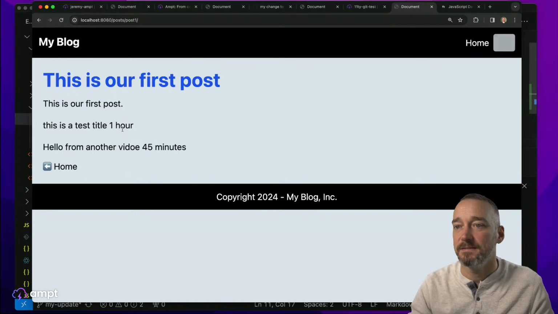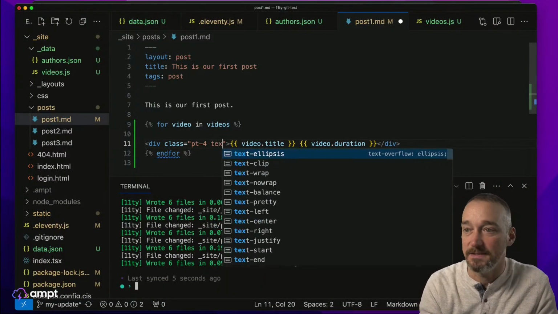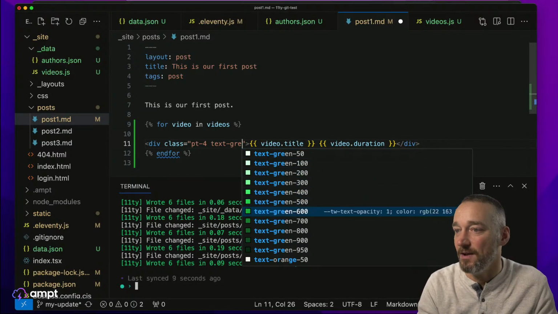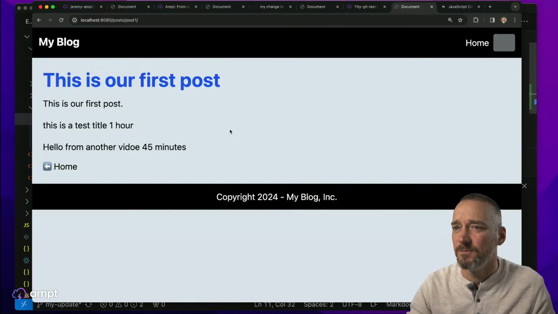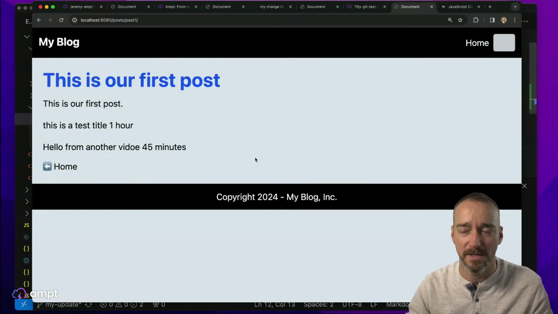All right, so this is our test title, hello. Sorry, I have to add some color to this. So text, let's make it green so that it doesn't fit in at all with the rest of the style. So it really stands out. What do we do? Text green 600. Oh, I might just need to refresh.